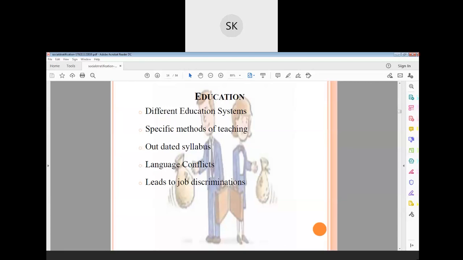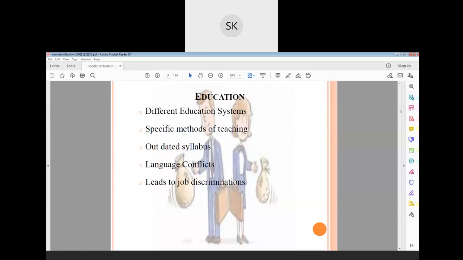Because education is common for all. In the classroom, there are Nigerian students, Assam students, Tamil students, Kerala students. How can they make the language common for all? How can they make Tamil mandatory for all? This is a state government rule. I agree with that. But how will the Malayali people write Tamil, how will the Assamese people write Tamil, how will the Nigerian people write Tamil? You think about it: a language conflict is happening in the education industry. Then it leads to job discrimination.